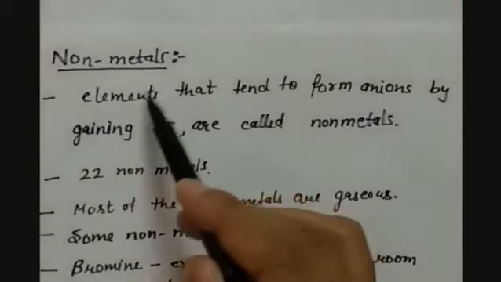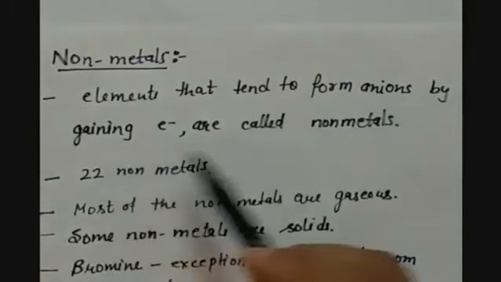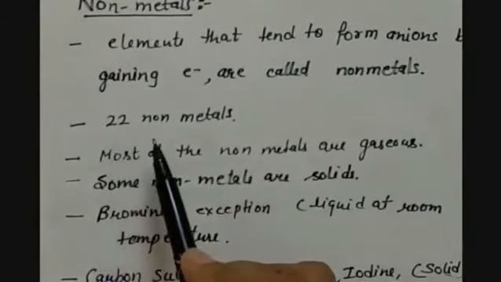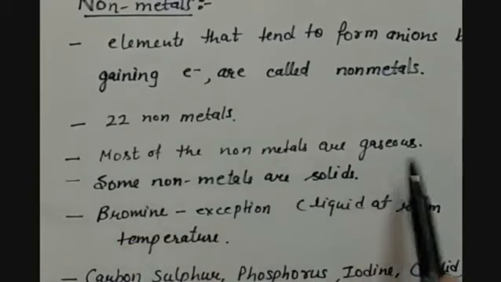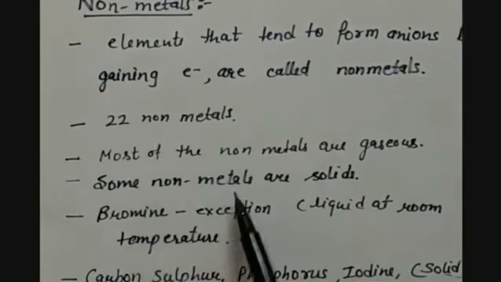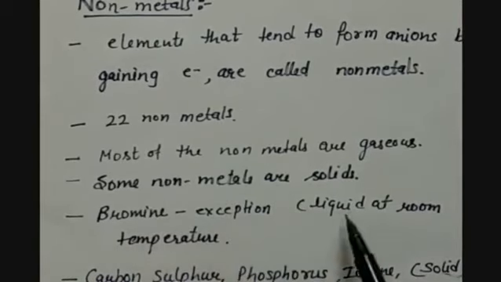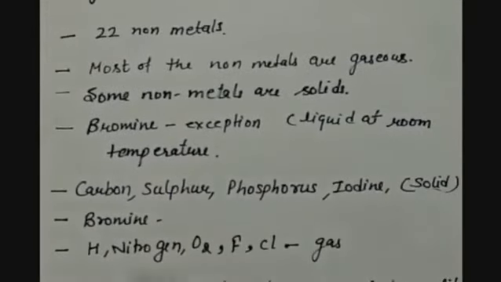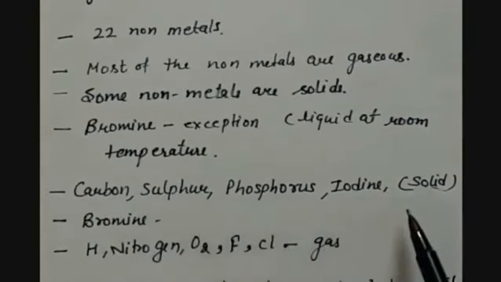Second is non-metals. Elements that tend to form anions by gaining electrons are called non-metals. Till now, 22 non-metals are known. Most of the non-metals are gaseous, but some of the non-metals are solids. But bromine is one exception, which is liquid at room temperature. Carbon, sulfur, phosphorus, iodine, all these are examples of non-metals which are solid at room temperature.